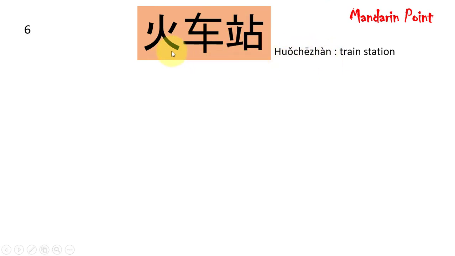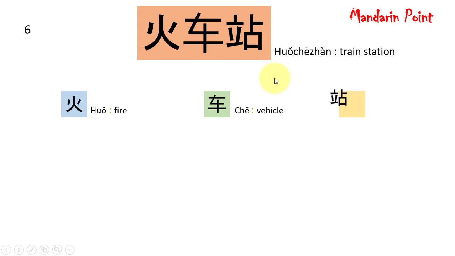Let's simplify them one by one. On the left side we have this 火, which means fire. In the middle we have 车, which means vehicle. And on the right side we have 站, which means station. So a vehicle with fire is actually train, and station means station. So 火车 train, 站 station, 火车站 train station.